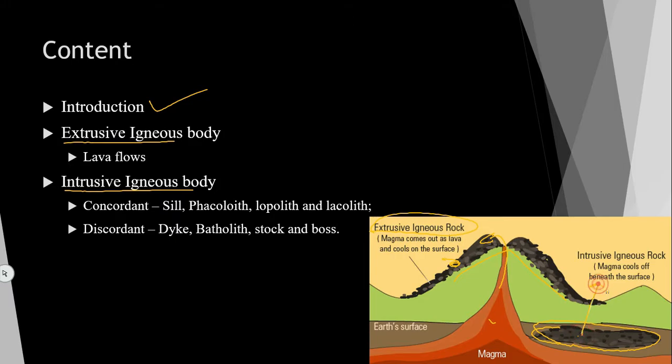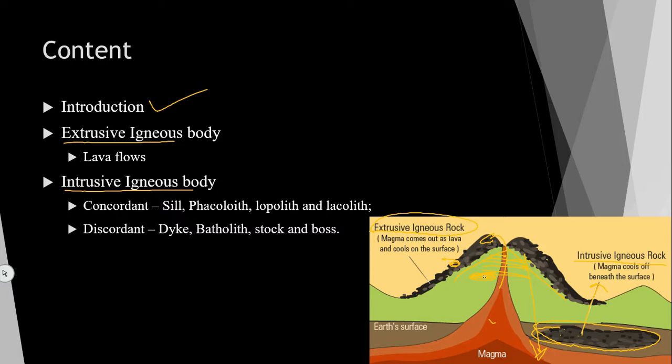This is called intrusive igneous bodies. If the cooling occurs at great depth, that is called intrusive plutonic igneous bodies, and if they form near the surface, maybe here or here or here, that is considered hypabyssal igneous bodies.